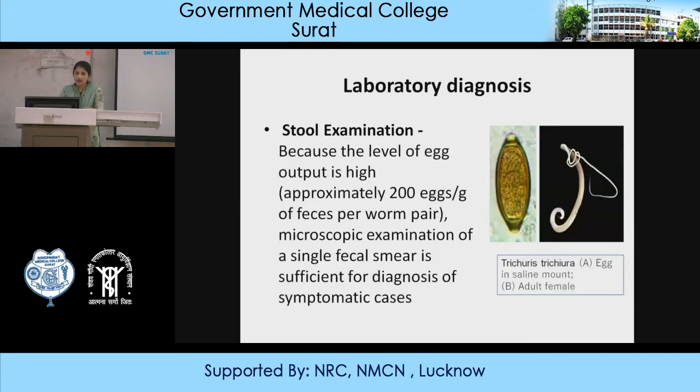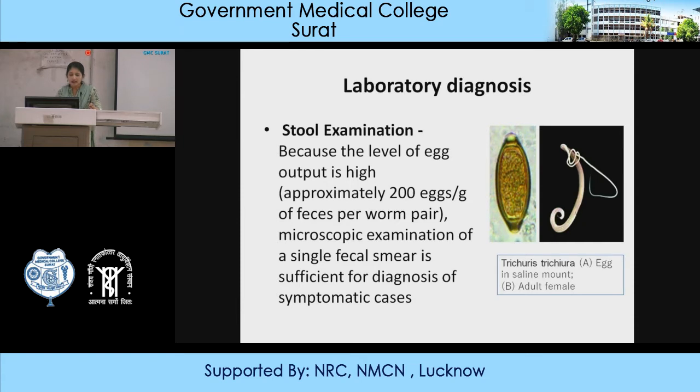So in the laboratory diagnosis, how will you find that the patient has this Trichuris infection? Obviously it's a parasitic infection, so you have to go for stool examination. You will ask the patient for a stool sample, and you can see it by direct microscopy, by wet mount preparation, or by iodine preparation. In the iodine preparation, you can see barrel-shaped eggs having mucus plugs at both ends. This is the typical morphology you can easily find under the light microscope in the wet mount preparation.